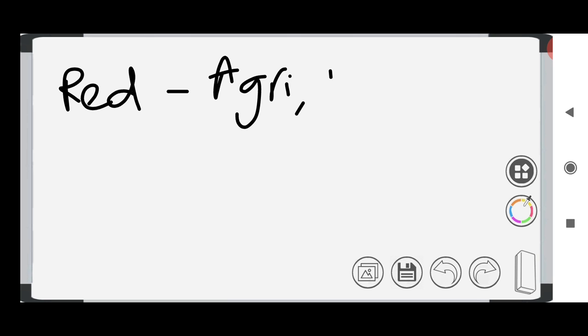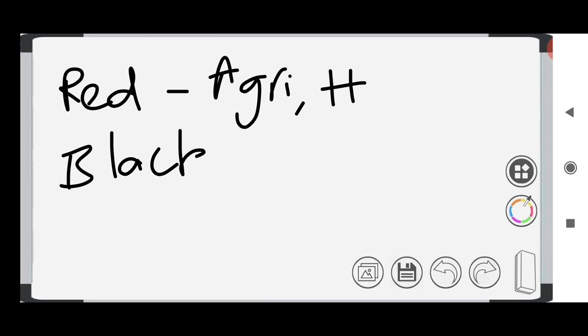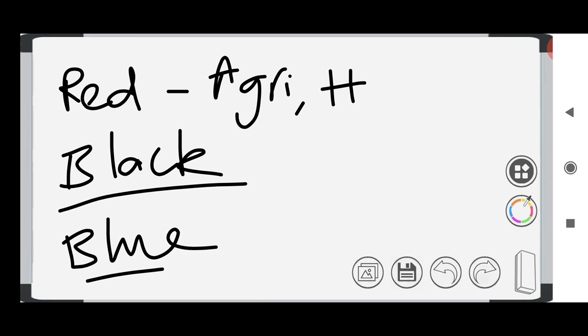We have certain color jobs, and we can discuss each color, and I will explain what the job related to it is. Red is related to agri as well as hunting and fishing. Red is related to agri, hunting and fishing, and black is related to mining and oil industry. Black is related to mining and oil industry, whereas blue is relating to manual workers. For example, we can say sweepers. So sweepers come under blue.